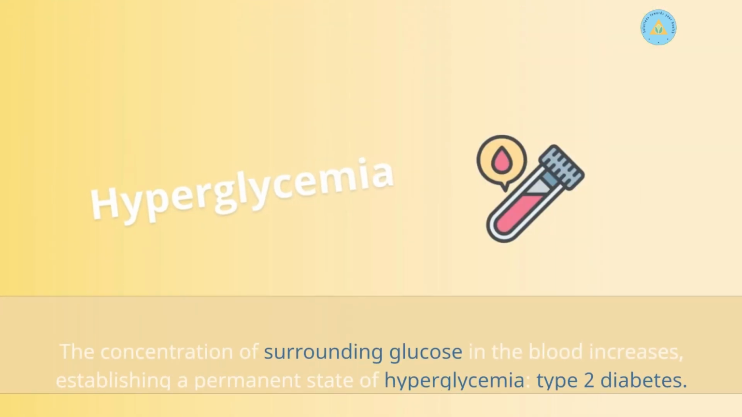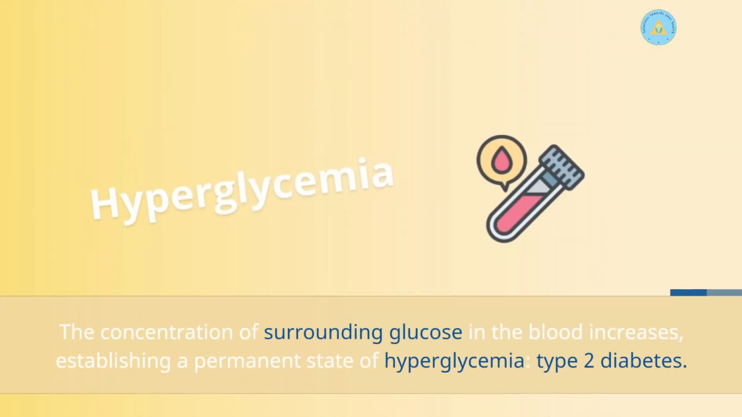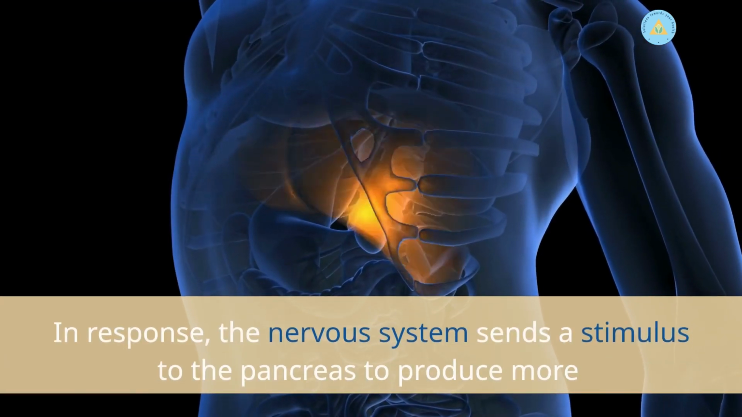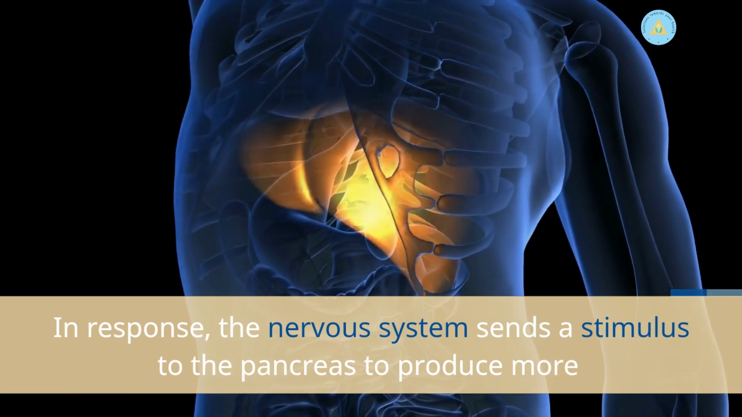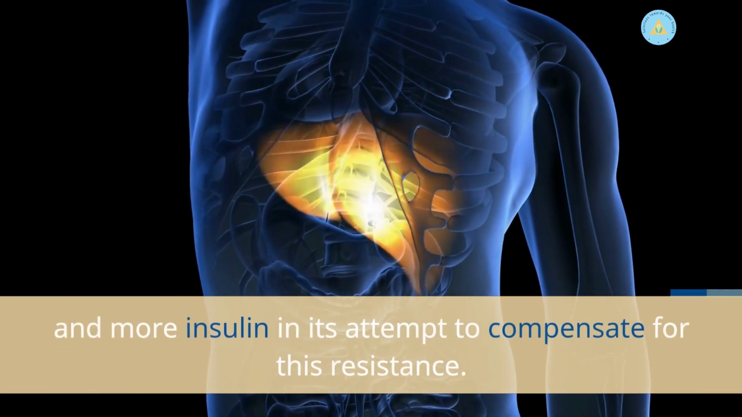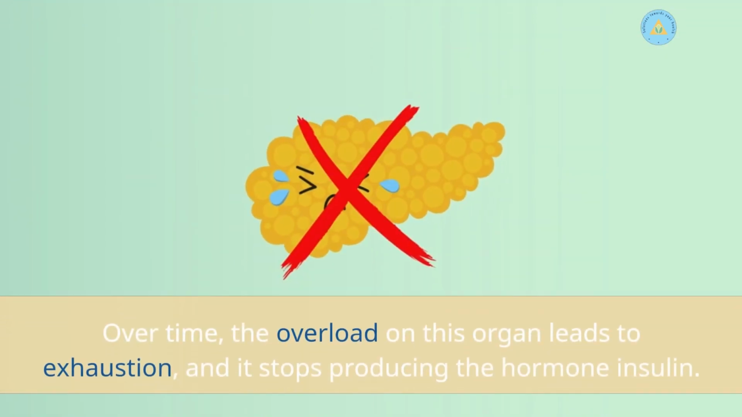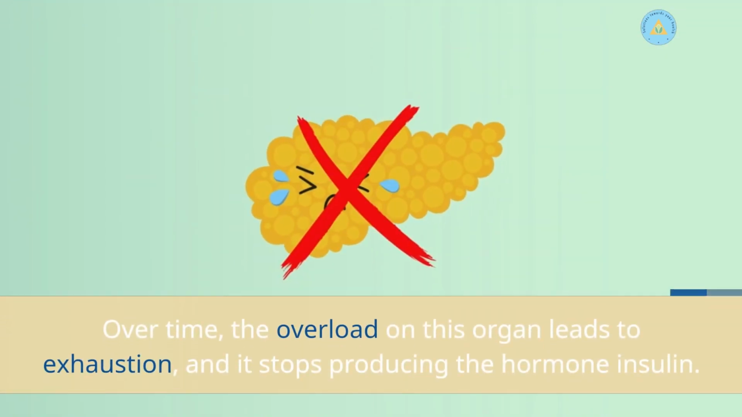The concentration of glucose in the blood increases, establishing a permanent state of hyperglycemia, type 2 diabetes. In response, the nervous system sends a stimulus to the pancreas to produce more and more insulin in its attempt to compensate for this resistance. Over time, the overload on this organ leads to exhaustion, and it stops producing the hormone insulin.